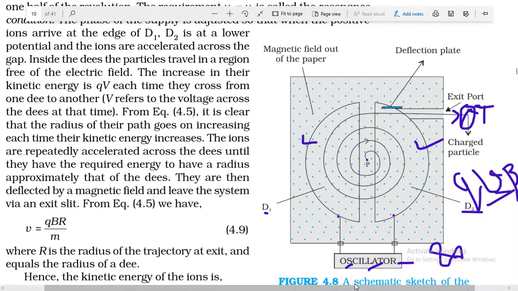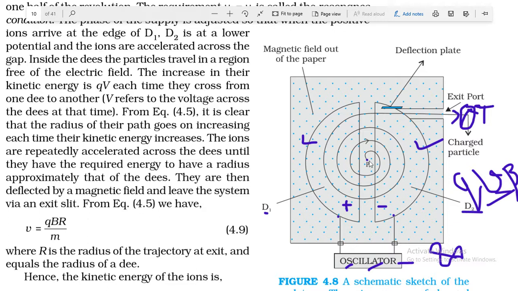Suppose you can see here this one is the oscillator. Oscillator means the device which produces a variable electric field to these two D's. So in the first case, suppose this D is positive and this D is negative for some interval of time.